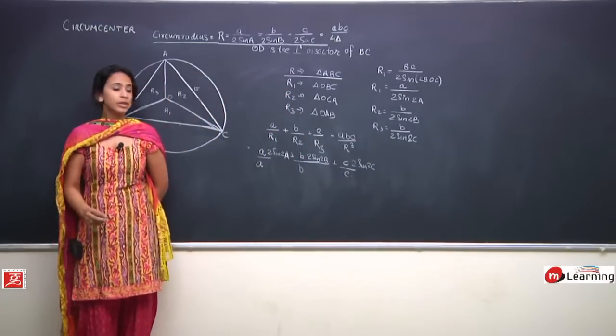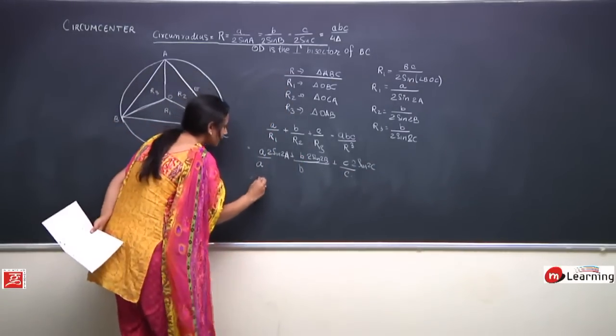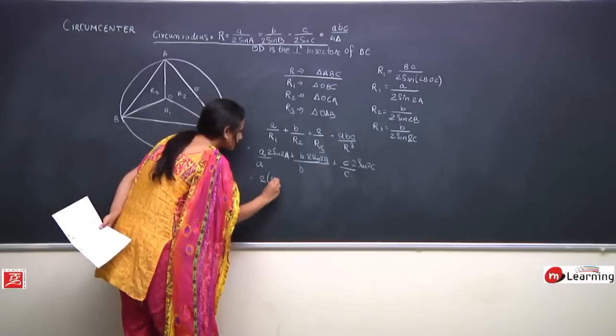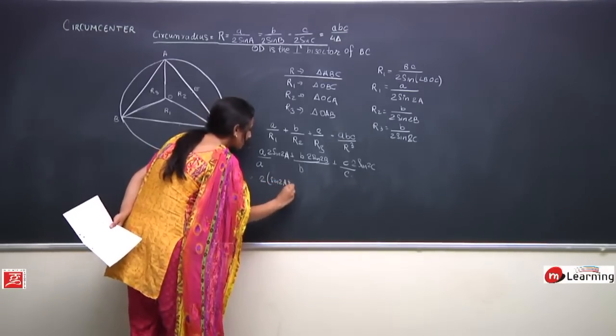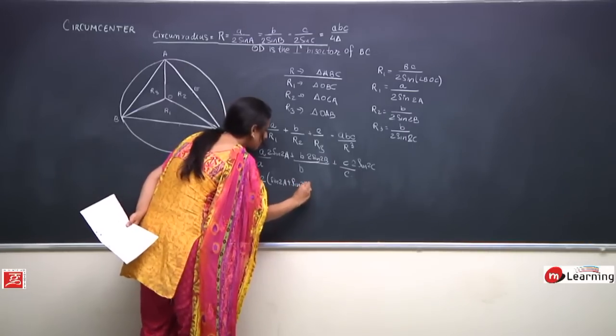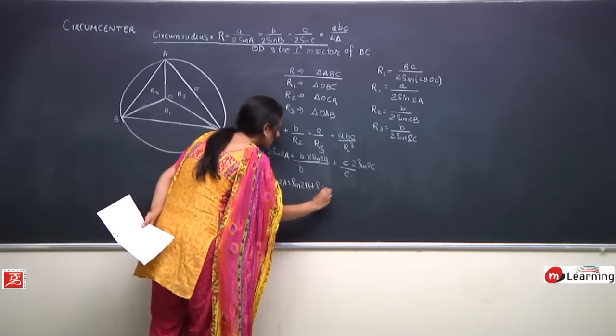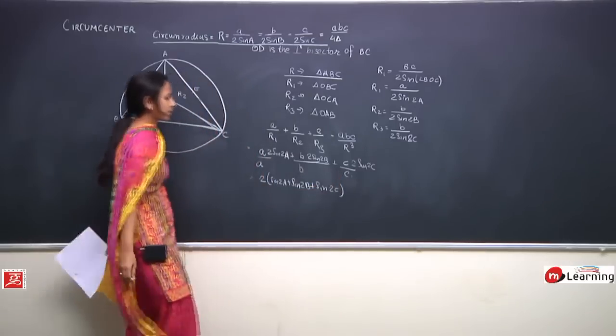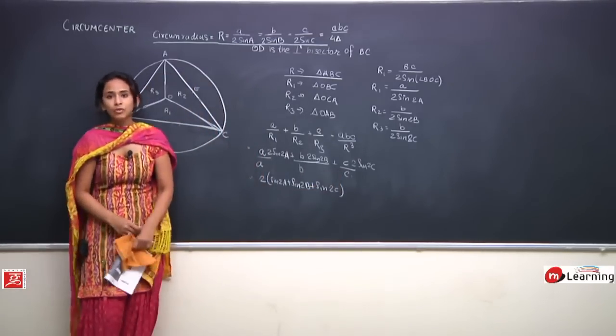Very true. Any doubt till this point? So this is 2 sin 2A plus sin 2B plus sin 2C. Perfect. Any doubt till this point?